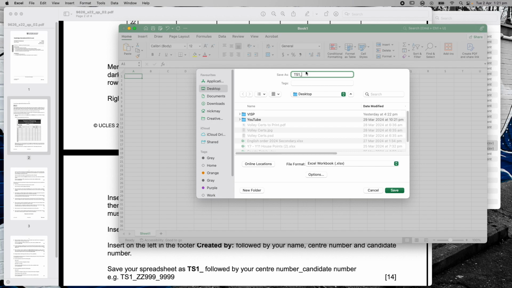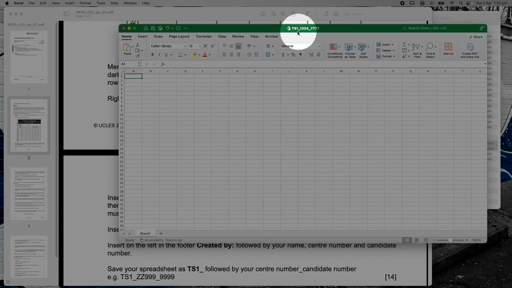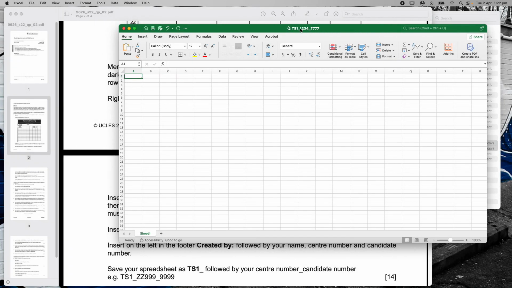Now I don't know the center number, so I'm just going to pretend it's 1234. Then I'm going to put underscore for the next one. Candidate number, I'm going to say it's 7777. Something like that, that'll do. You will know your center number and you will know your candidate number because it'll be written up on the board in front of you during the exam. Okay, so you should have those. For me, I've just made up 1234 and 7777. So I hit save, and I can check that I've saved by looking at the top of the screen here and making sure my file is saved there.